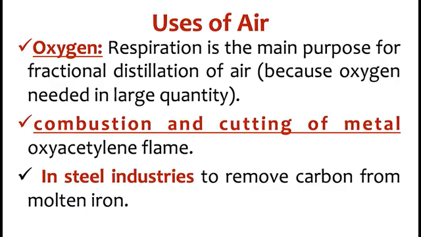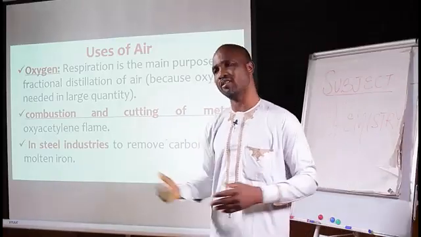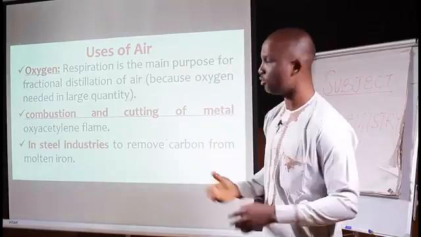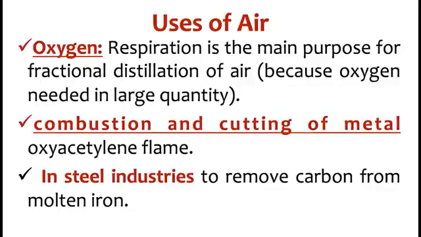So oxygen combines with acetylene to give you oxyacetylene flame, which is used for welding or cutting of metal. If you have visited a panel beater who works on your car, you will find out that he uses this kind of cylinder for either cutting or welding of metal. It's also used in the steel industry to remove carbon from molten iron.